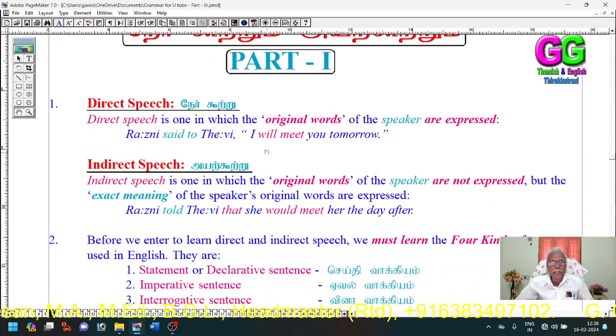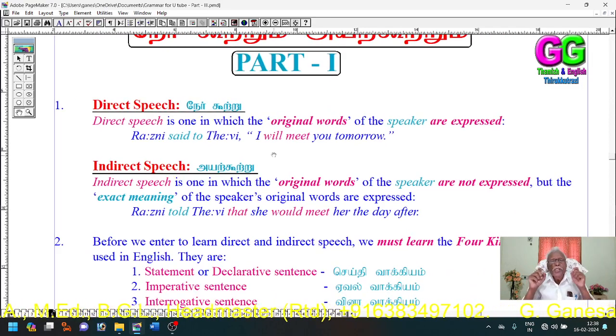Then, indirect speech. What is indirect speech? Indirect speech is one in which some modifications are made in the reporting verb as well as the reported part, the persons, first person, second person, third person, and the conjunction.